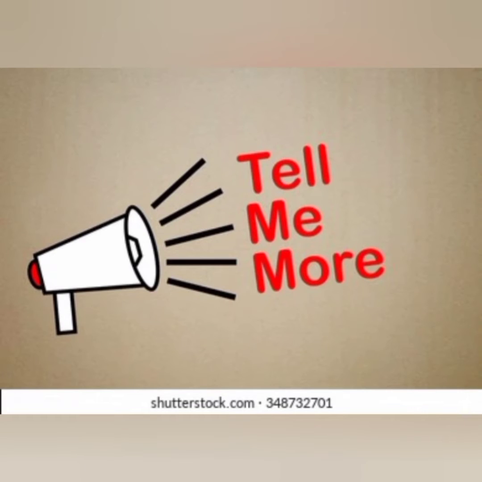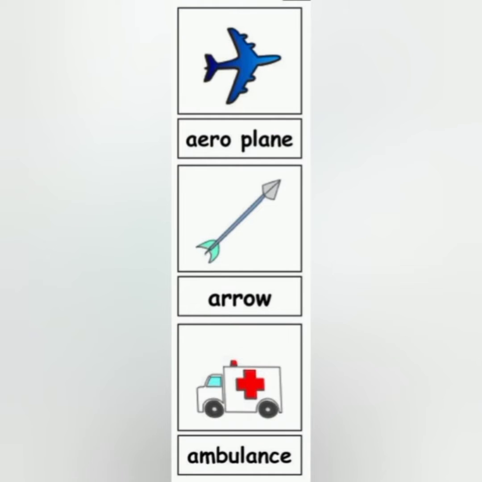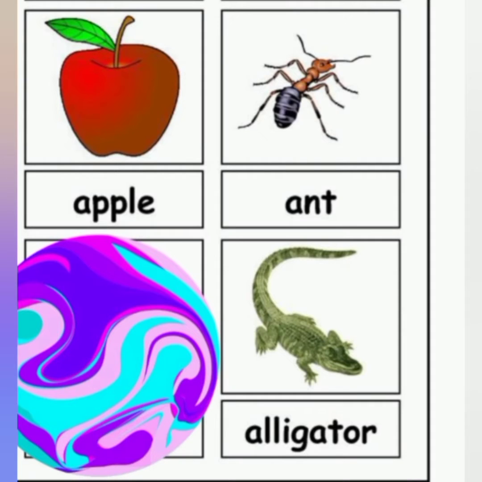Now tell me, which letter did we do last time? You don't remember? Okay, I will tell you something. The objects were aeroplane, arrow, ambulance, apple, and alligator. Now tell me, which is the sound coming? A. So, which is the letter? A. Very good. We did letter A last time.